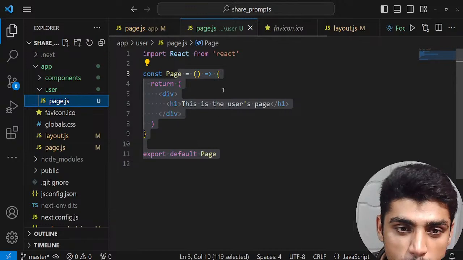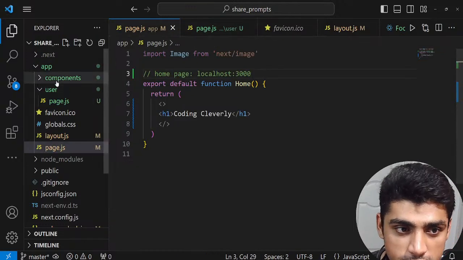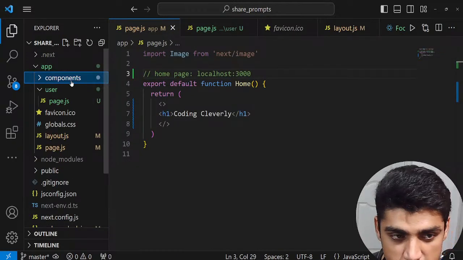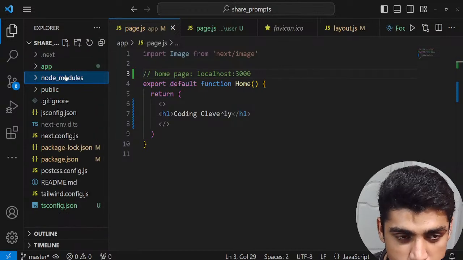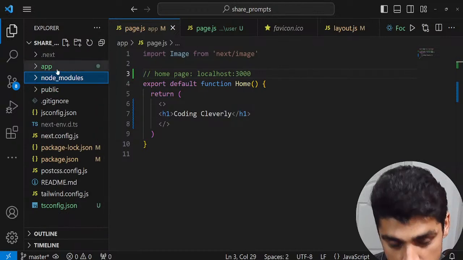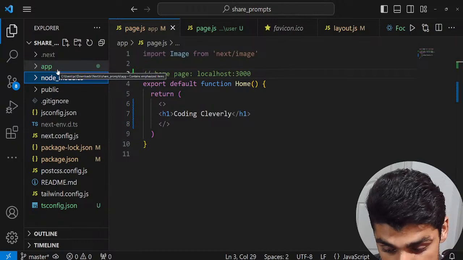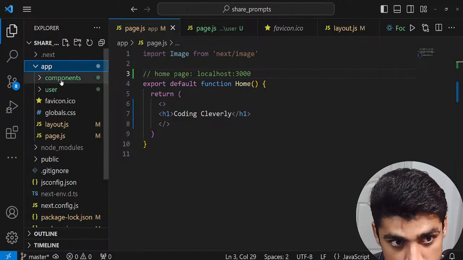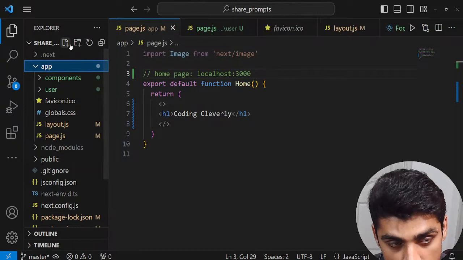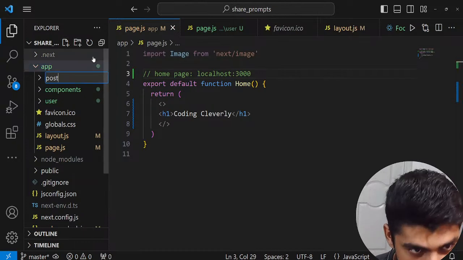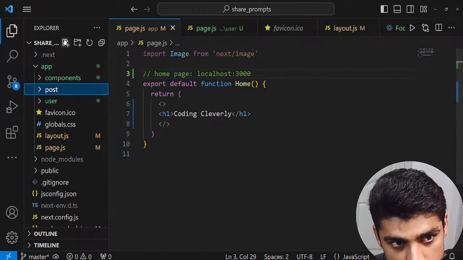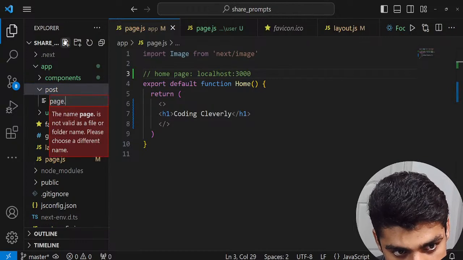so if I say post page, I'll create another component, and this is like the posts. So I create post, and then I'll say a new post. I'm going to do all of this. This is called nested components. So I'm going to go to app. I'm going to create one folder over here. I'm going to call it post. Okay. And I'm going to create a page.js file in here.